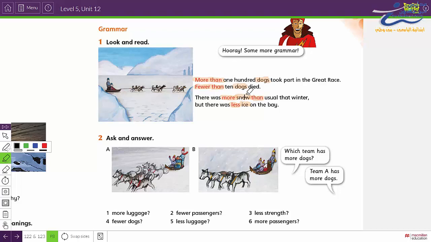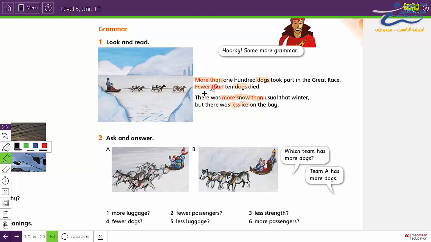Focus on the first and third sentences. Dogs, dogs, snow. So more than comes before countable nouns, plural countable nouns, and singular uncountable nouns.